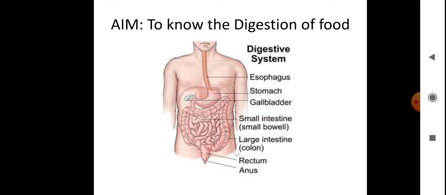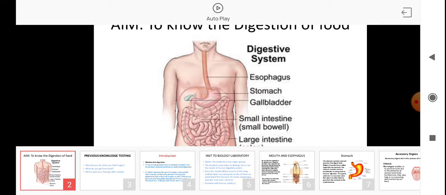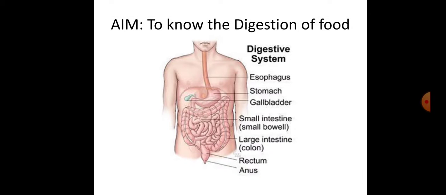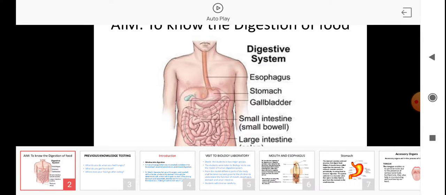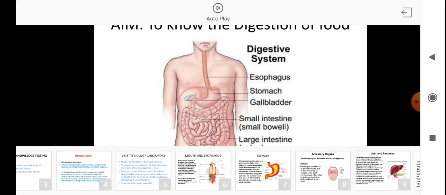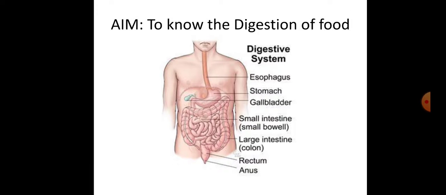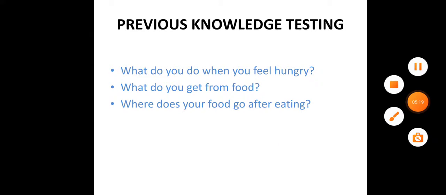Okay, now the food has entered the esophagus. In the esophagus, enzymatic actions do not take place. It's only the muscles present in the esophagus that help the movement of the bolus into the stomach. The movements which take place in the esophagus are known as peristaltic movements.